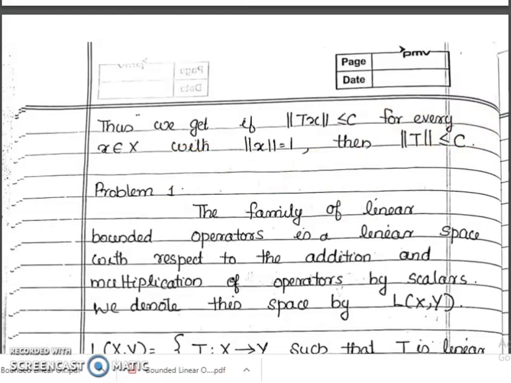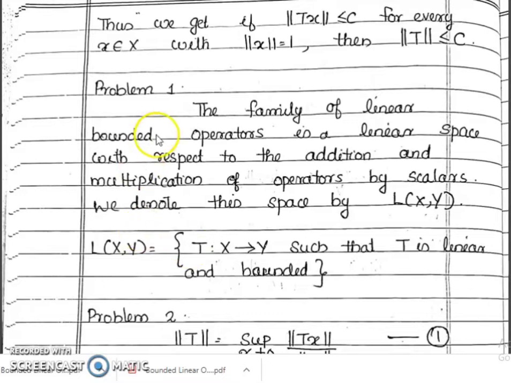Now there are so many results in this section, and I have marked each result as a problem. The first result is that the family of linear bounded operators is a linear space with respect to addition and multiplication of operators by scalar.